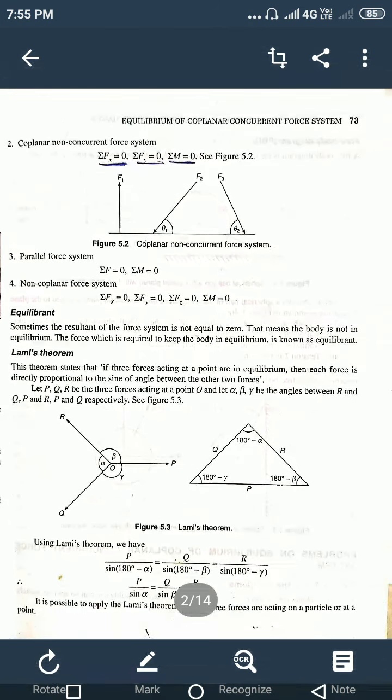Based on this Lami's theorem, we have problems. Lami's theorem says, if the three coplanar concurrent forces are in equilibrium condition, then each force is directly proportional to the sine of the angle between the other two forces. So this is one of the important theorems considered in the equilibrium chapter.